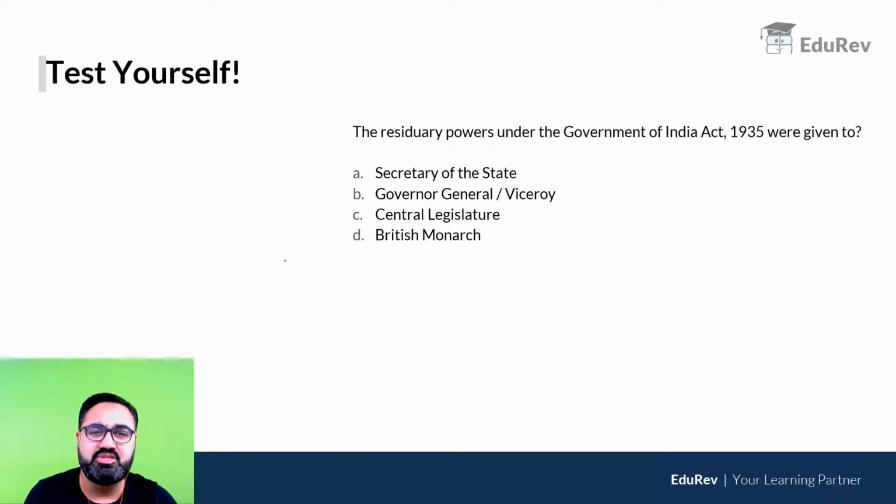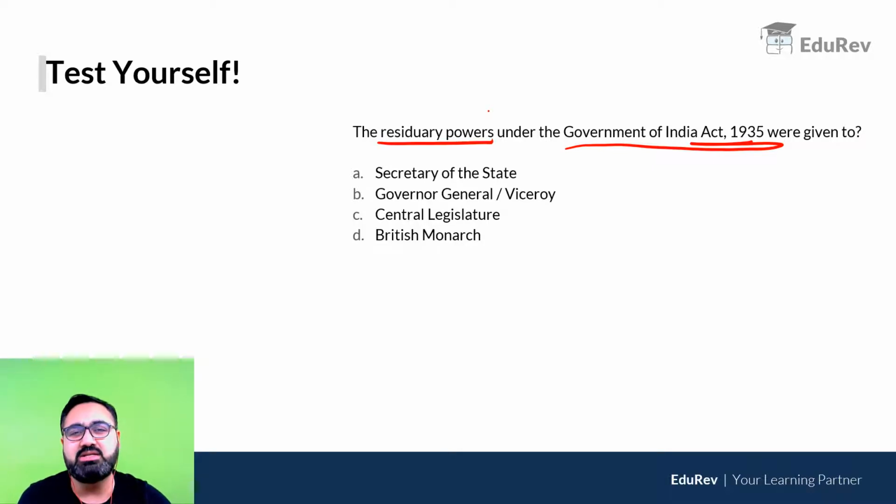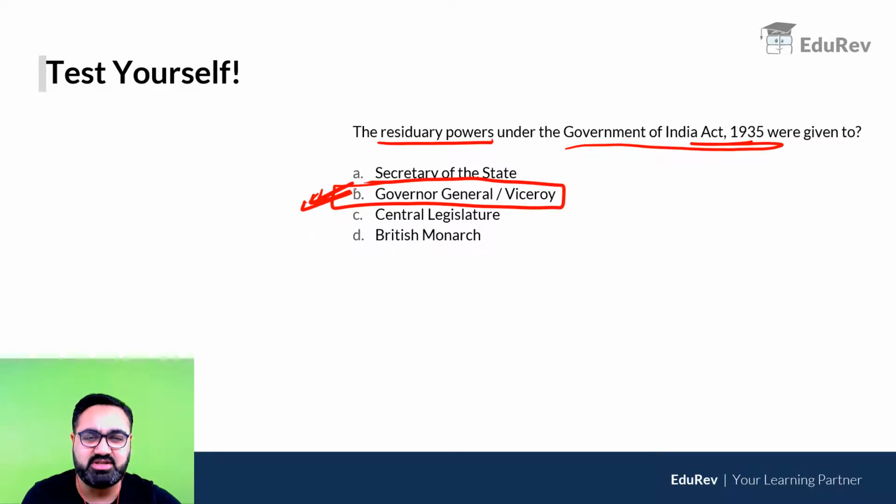There's one more question which I just discussed a couple of minutes back. Who had the residuary powers under the Government of India Act 1935? Again, just a reminder, residuary powers means powers on those subjects which are not mentioned in any of the three lists. Right now, currently, it is with the Parliament of India, but the question is asking about the Government of India Act 1935. At that time, the residuary powers were with the Governor General or the Viceroy, which we have just discussed. So the answer here is B.